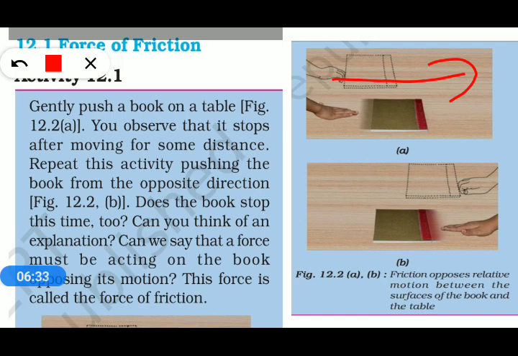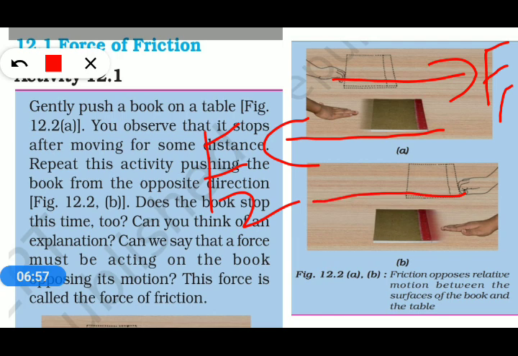We are pushing that book with our hand from left to right. In that case, the frictional force will act in the right to left direction. If I take F1 as the force we applied, then F2 will be considered the frictional force. Now if we reverse the case, and push the book from right to left, then the frictional force acts from left to right, which you have seen in both pictures. So what conclusion do we make from this activity?